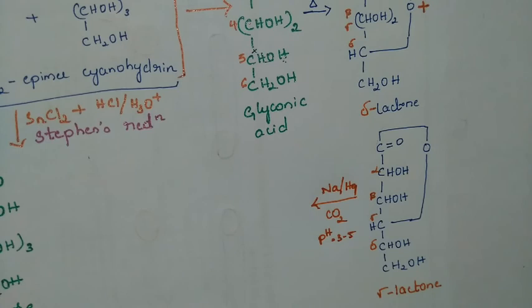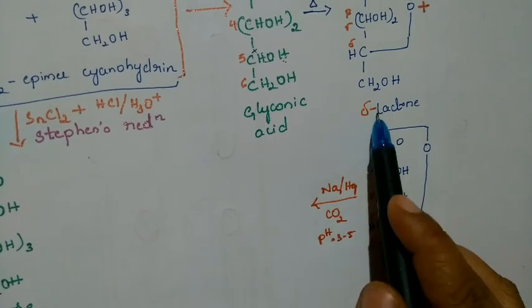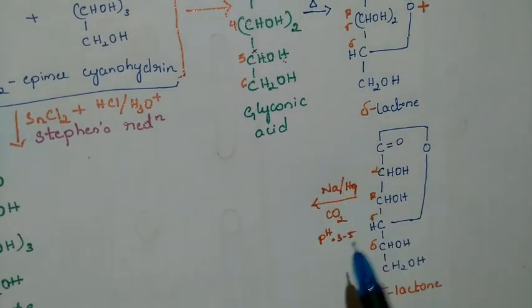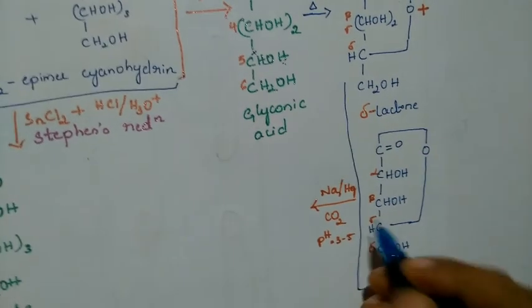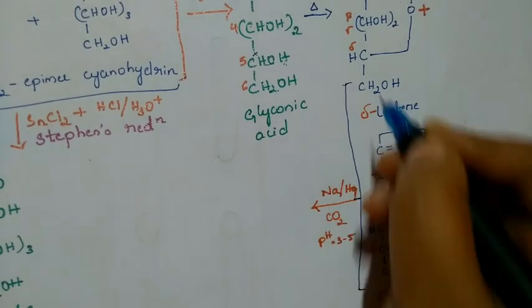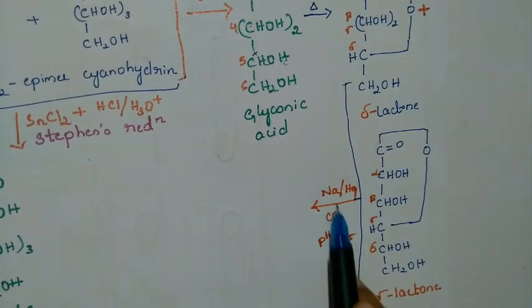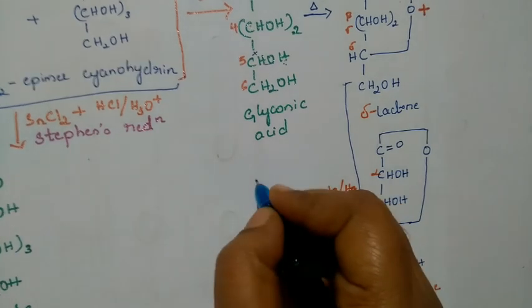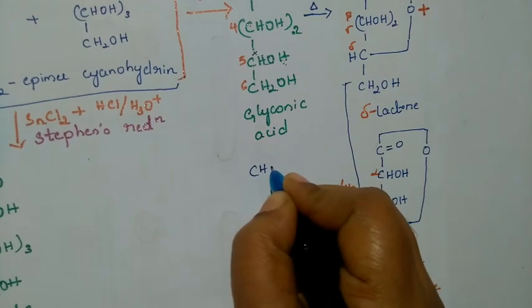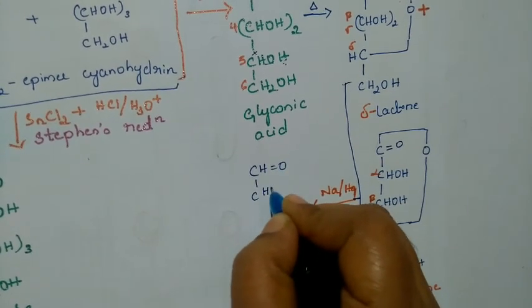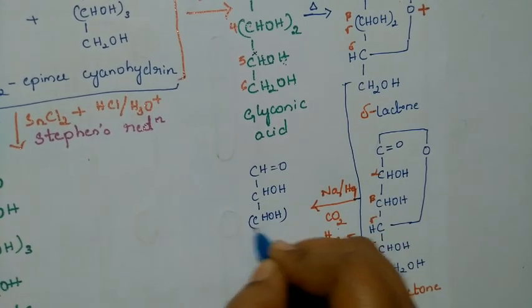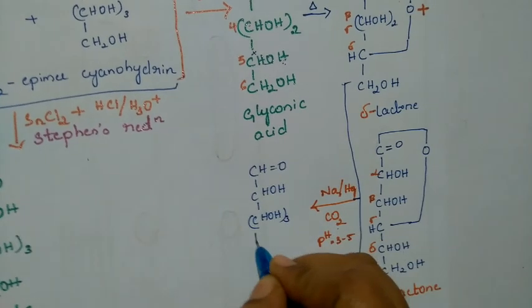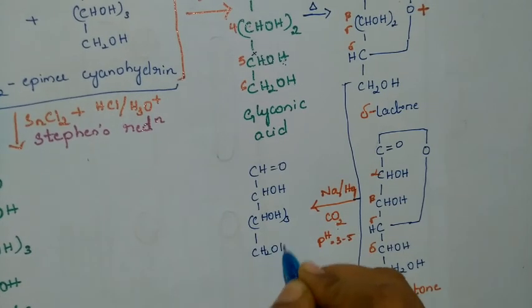So this mixture of gamma lactone and delta lactone is being treated with sodium amalgam, carbon dioxide, and the pH is maintained at 3 to 5. We are going to convert that C double bond O, and it is CHOH, three times here, and then CH2OH.